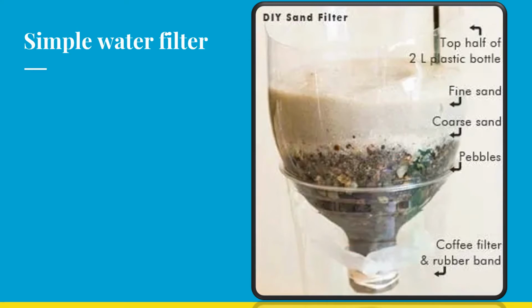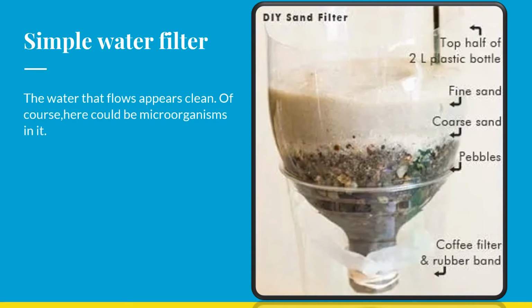Now we pour some muddy water over here in this section. We pour some muddy water, and water containing some rubbish is slowly let into the bottle. So water travels through fine sand, coarse sand, pebbles, and coal powder, and we should observe the water that flows into the other half of the bottle. Now when we observe the water that comes out in the other half, we see that the water appears to be clean.